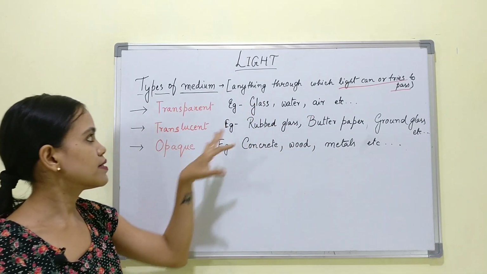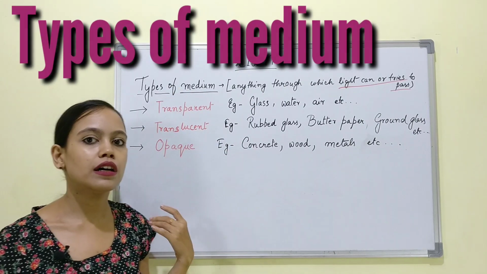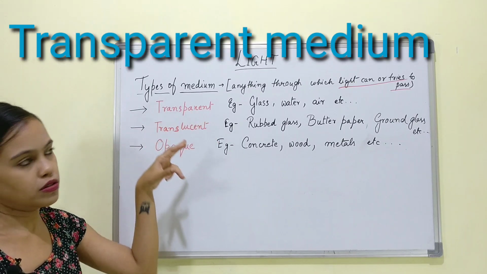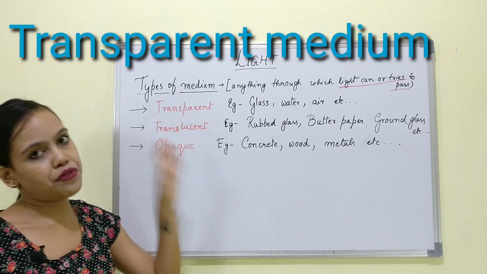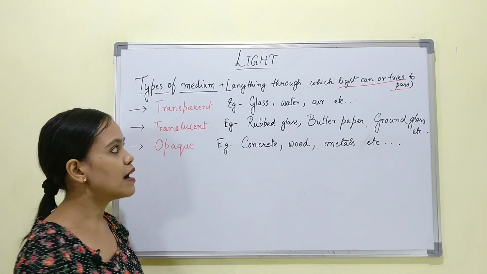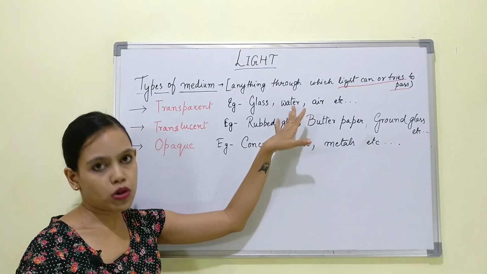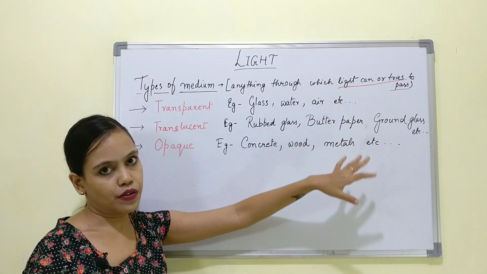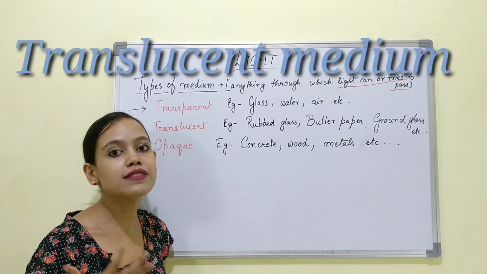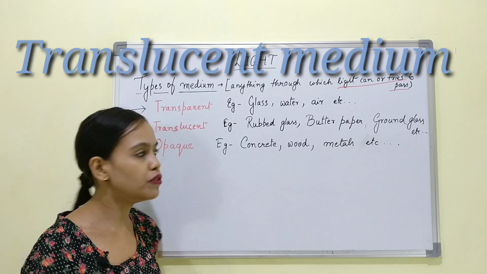Now let's understand the types of medium that we can see in our day-to-day life. First is transparent medium. We all know the word transparent, through which we can see anything and everything. Examples: glass, the plain glass I'm talking about, water, air, etc. Next is translucent, through which we can see things partially, not fully.